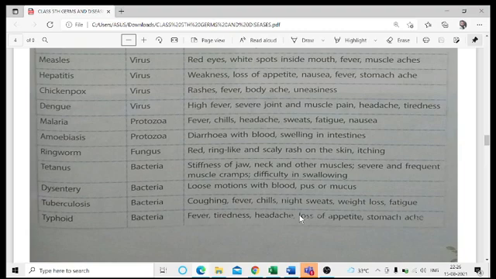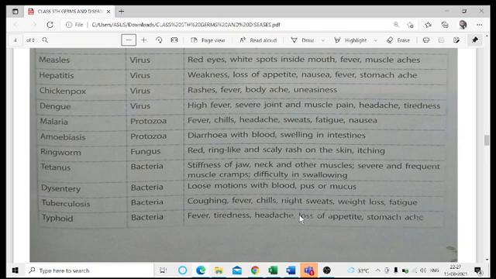The next we have dysentery, that is caused by bacteria. Here also it is the same, just like diarrhea. So a little bit similar to diarrhea, we have the symptoms, that is loose motions with blood, pus or mucus. The next we have tuberculosis. In the case of tuberculosis, we have bacteria, with coughing, fever, chills, night sweats, weight loss, and fatigue. Fatigue is basically related to unconsciousness, which is there.